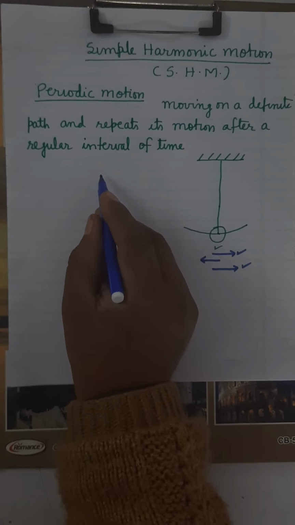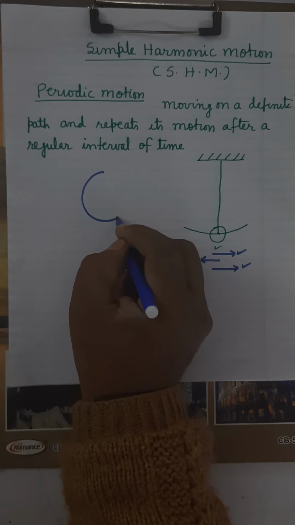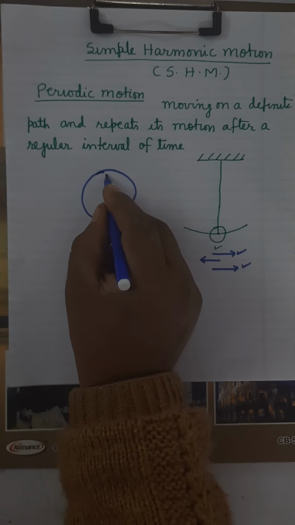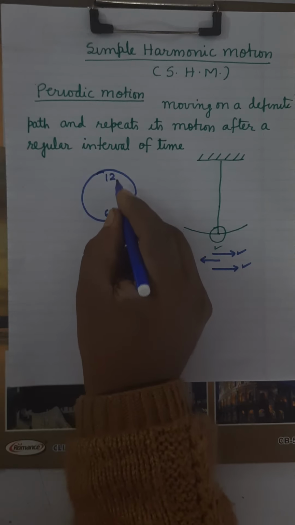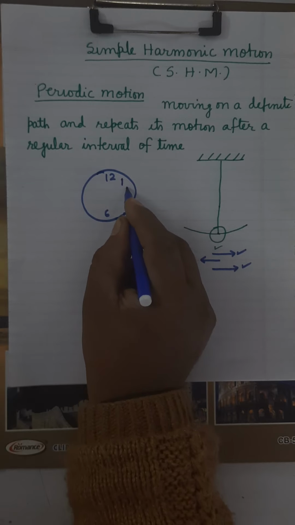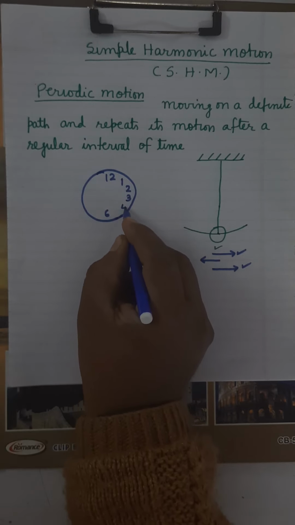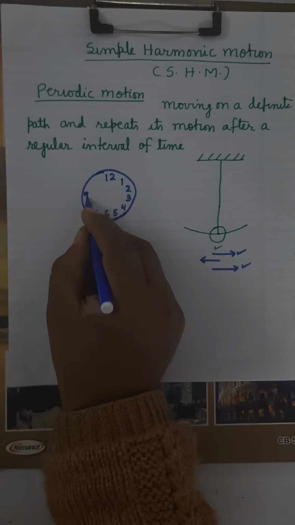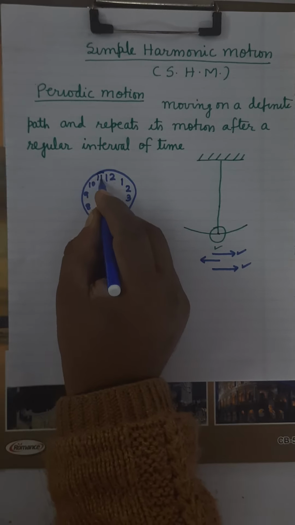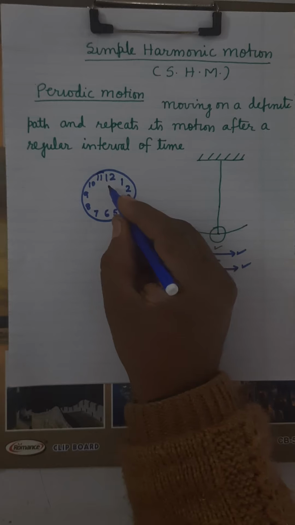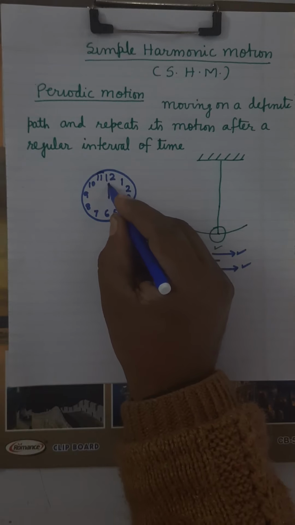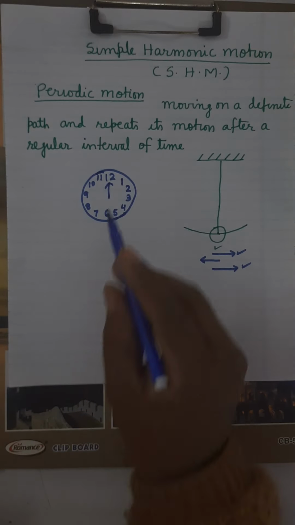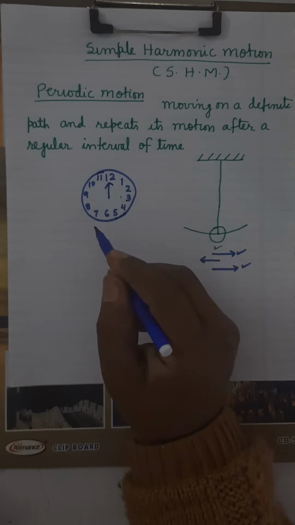Now you see this motion of the needles of the clock. As you know, in the clock, here it is written 12, here it is 6, and then the other digits are written: 1, 2, 3, 4, 5, 7, 8, 9, 10, 11. It's clear? Here this is a seconds needle. As we know, the seconds needle completes one rotation after 60 seconds. After 60 seconds once again it will reach 12.